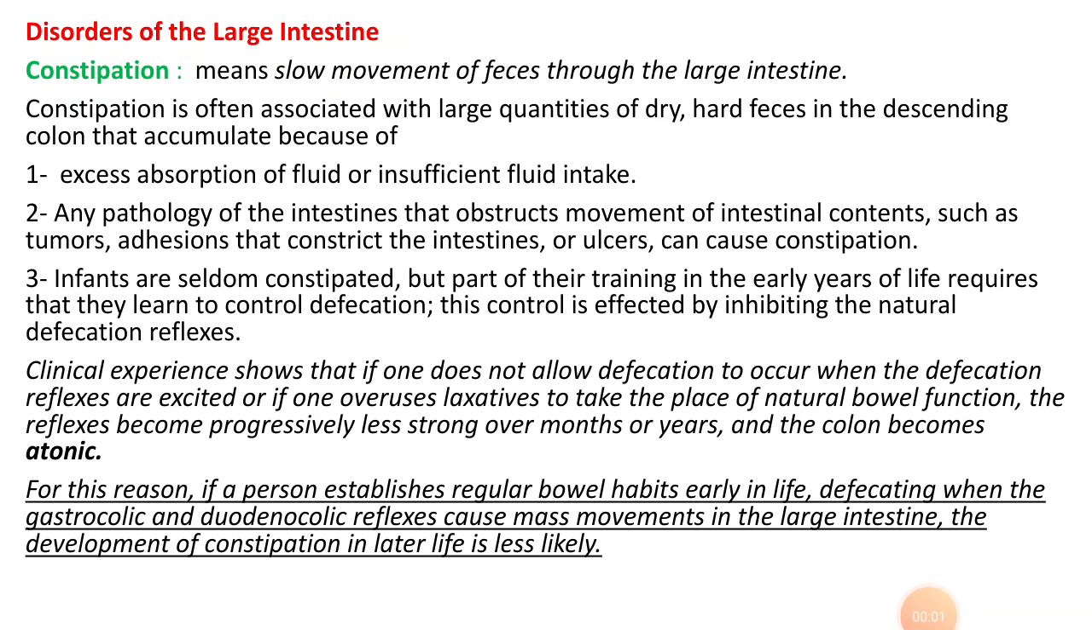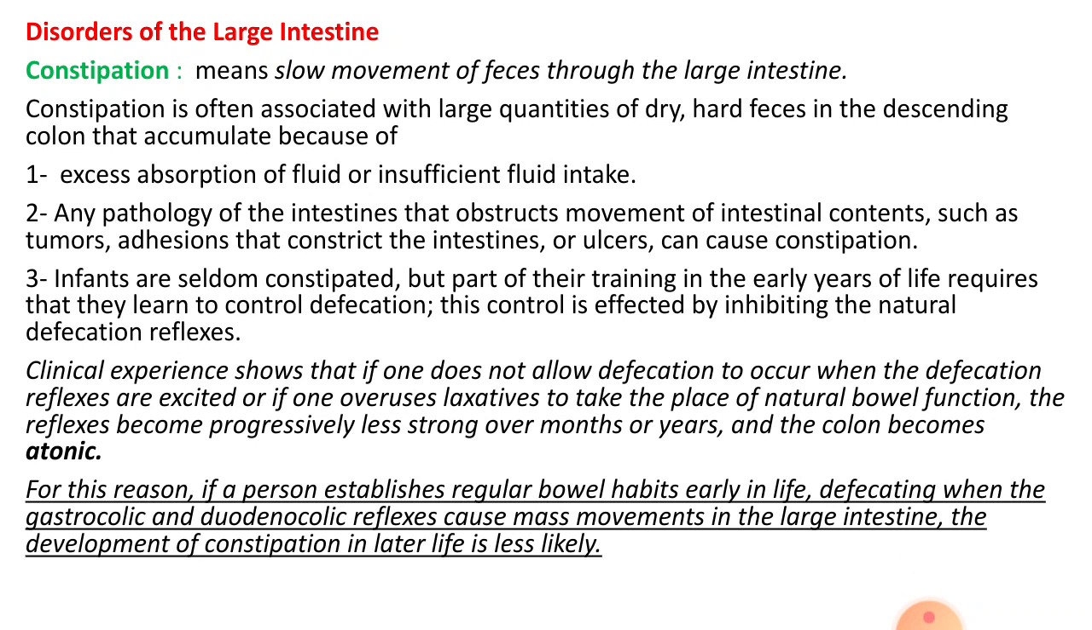Disorder of large intestine is constipation. Constipation means slow movement of the feces through the lumen of large intestine, and the feces will be dry and hard. The causes of constipation are: number one, when there is excessive absorption of fluid from the lumen of the large intestine, or when there is insufficient fluid intake, constipation will occur.